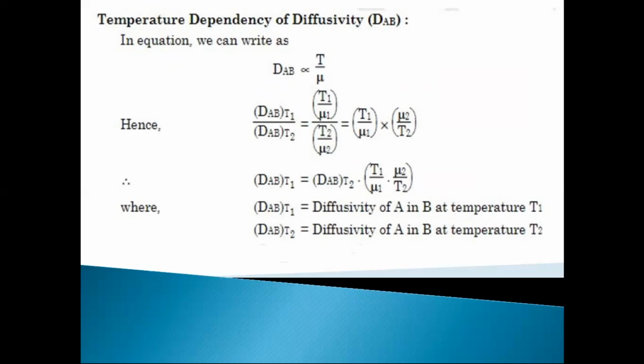That DAB at temperature T1 over DAB at temperature T2, the ratio of this is equal to T1 by mu1 into mu2 by T2, like this. So if you know the diffusivity of a component at any temperature, you can find the diffusivity at another temperature. Means if I know the diffusivity at T1, I can find the diffusivity at T2.